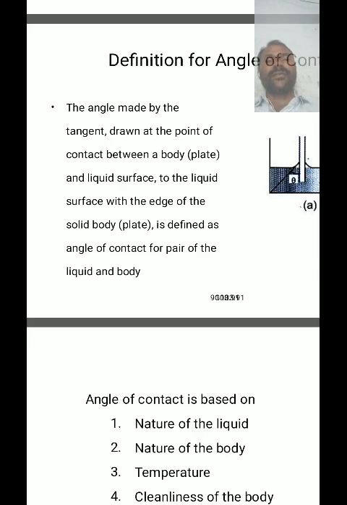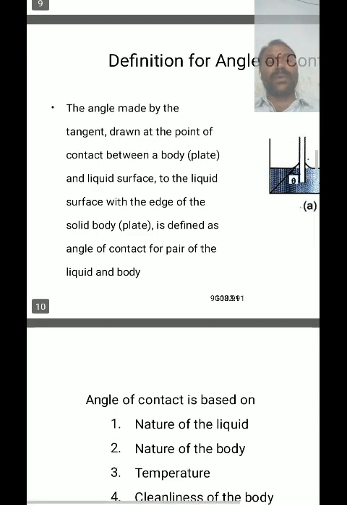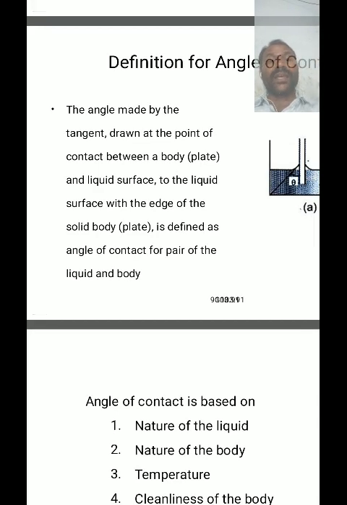So when a finger compresses the upper surface of a sponge, the upper surface of the sponge is depressed below where the finger touches it.